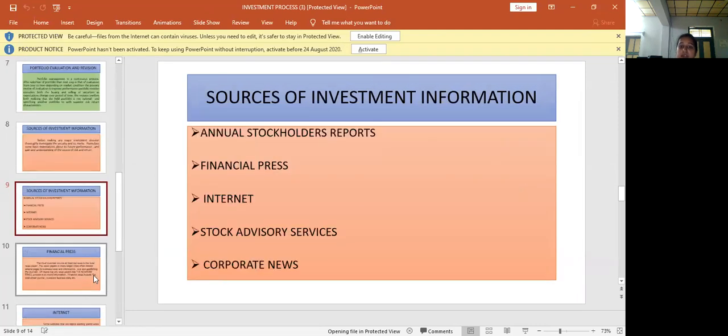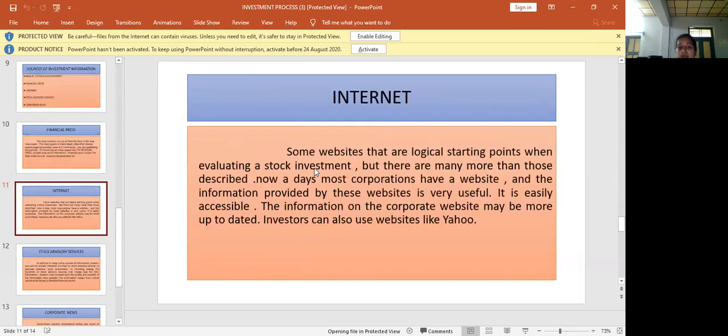Sources of investment information include annual stockholder reports. They include financial statements, wealth of the stockholder, and dividend paid to the stockholder at the end of the year. Next is the financial press; the most common are local newspapers. The third one is the internet. Through the internet, we can know everything by using the websites of the companies, whether the company share will increase in the future or not.